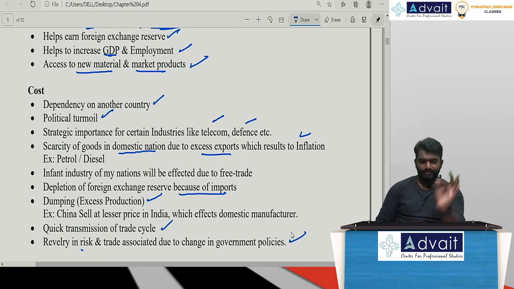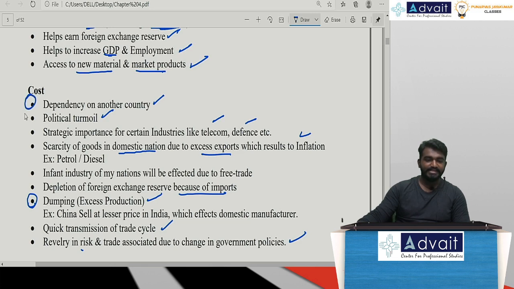So boss, it is quite simple. Even if you can remember 5 advantages and 5 disadvantages, even without seeing them, we can come out with at least 3 points. Another two important technical points to be remembered. Sir, what are the technical points in the disadvantages? Sir, especially this dumping is a technical point. Sir, dependency is a technical point. Sir, political turmoil is a technical point. Sir, because of exporting more and more, I cannot meet the demand in the domestic nation, which leads to inflation. Sir, this is an important technical point. Sir, whenever I'm importing more and more, my foreign exchange reserve, sir, this is a technical point. Sir, 1, 2, 3, 4, 5, 5 technical points.